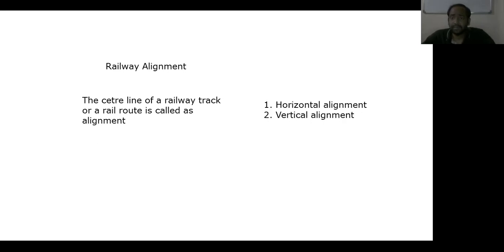These are the different types of obligatory points which we need to consider while choosing a good alignment. First one is the cities, towns, and some important places which come across the railway track. These are the most important and intermediate towns or cities which have commercial, strategic, and political importance. In the selection of railway alignment, we need to consider all these and connect all these cities and towns. Then only can we make passengers easily avail trains.